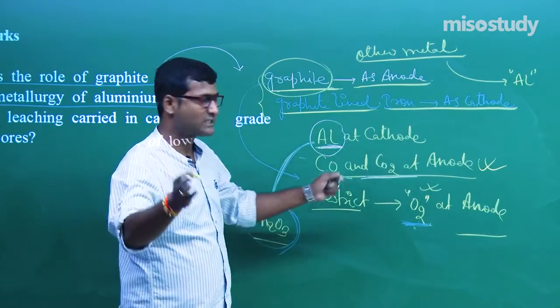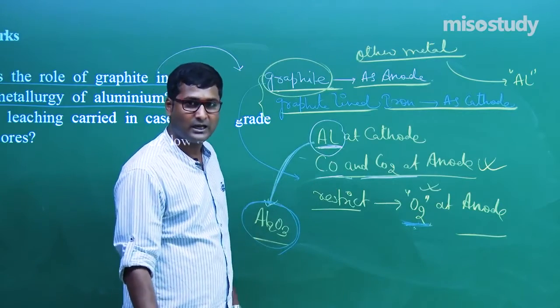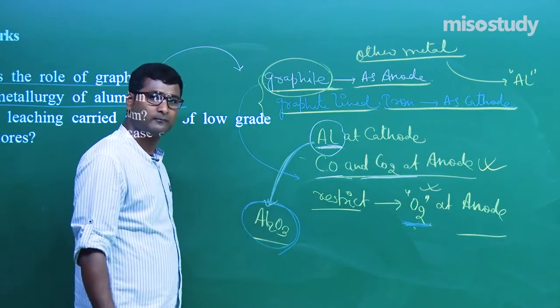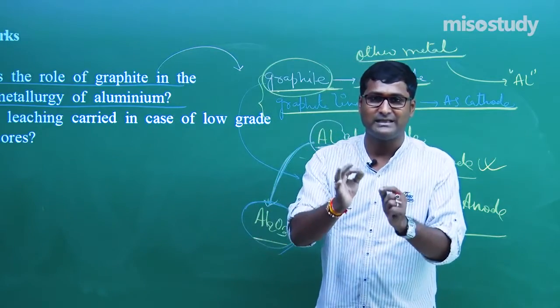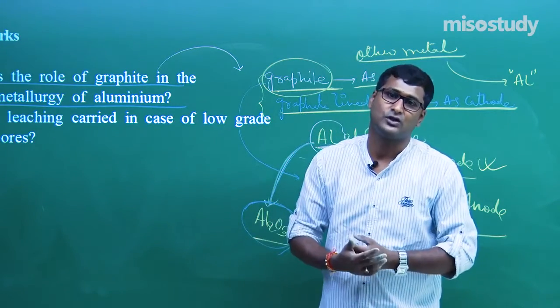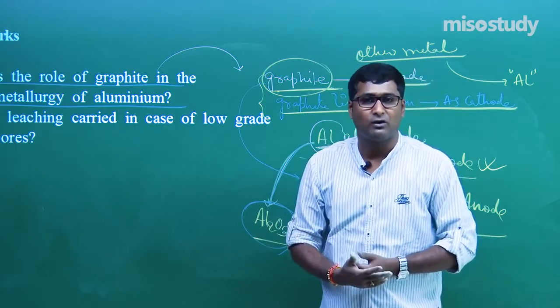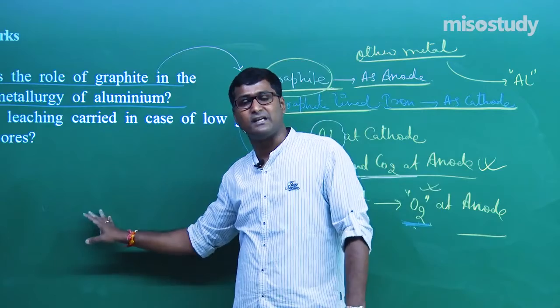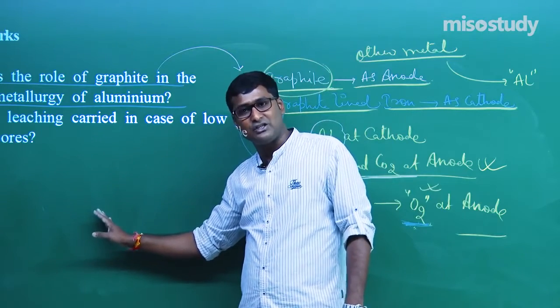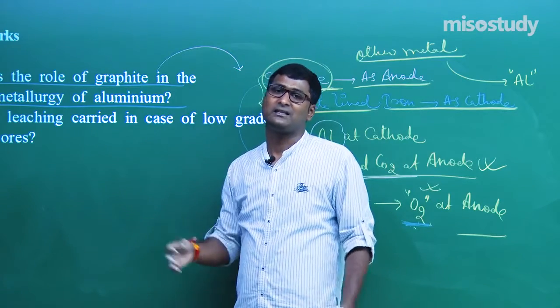Clear? My simple explanation. Are you getting it, my friend? This is the case. If you have a command over the theory, then you can easily solve each and every question. It completely depends on you. If you have a command over all the processes related to metallurgy, then you can easily get the answer.